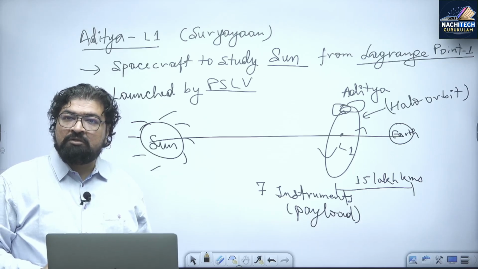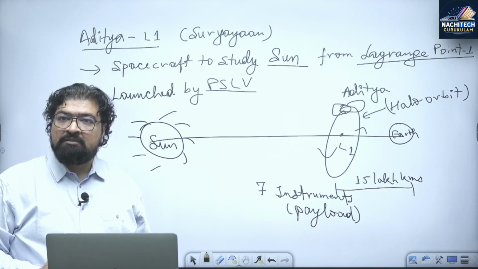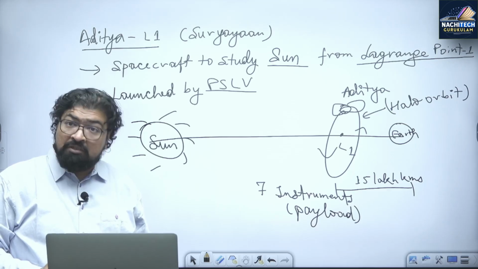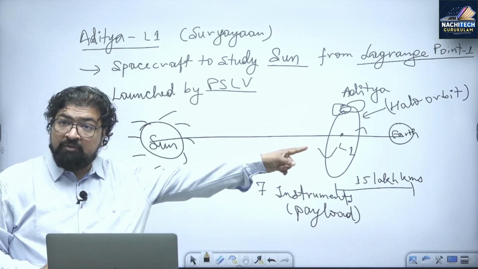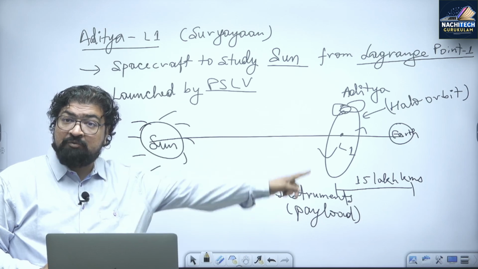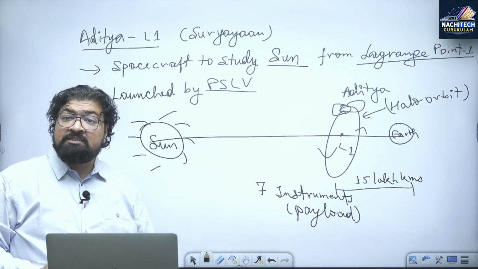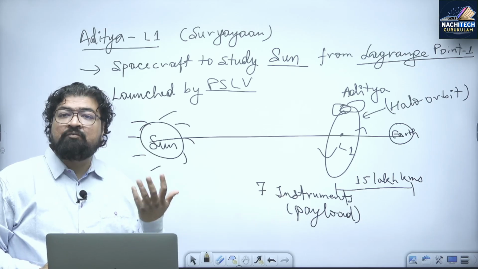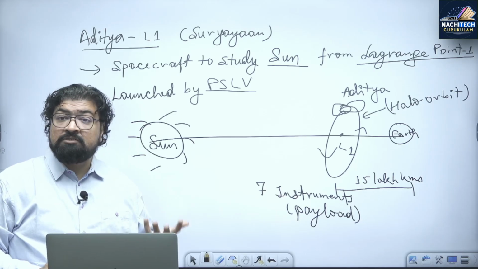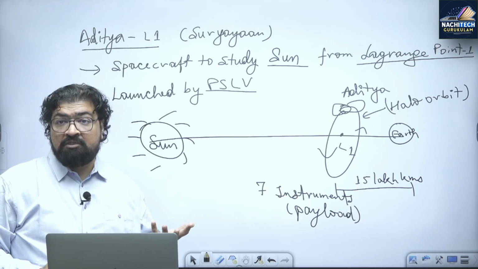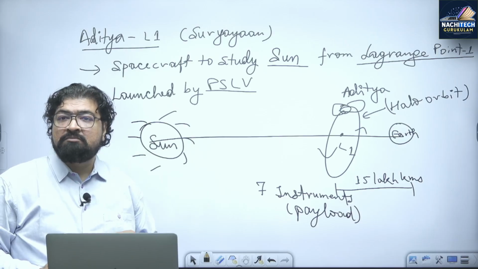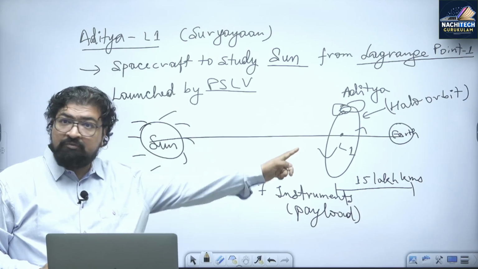After US and European Space Agency, India is the 3rd country in the world to go to L1 point, Lagrange point 1, study of sun. So that is an achievement, proud moment of India. भारत के लिए गर्व की बात है कि we are the 3rd in the world to use this kind of point. It's not very easy.